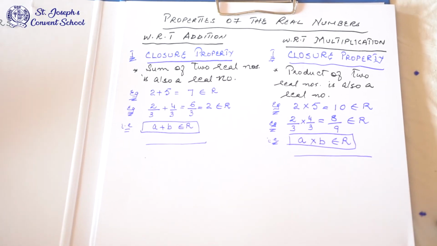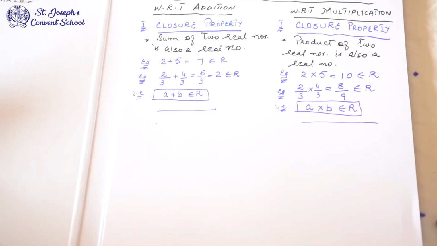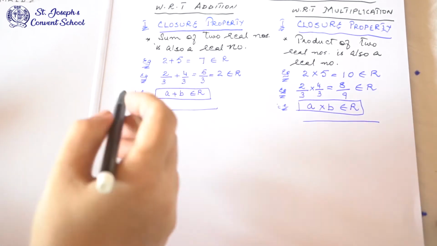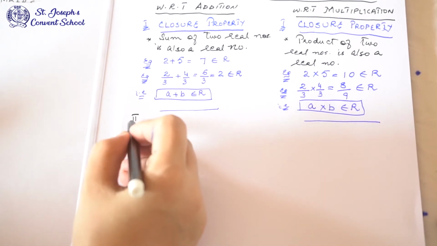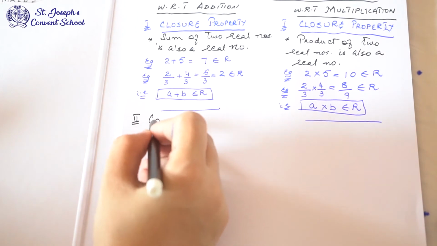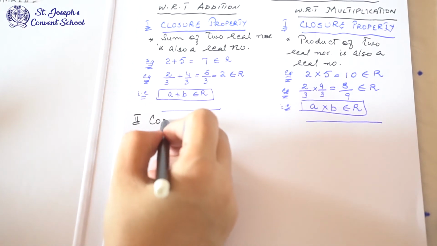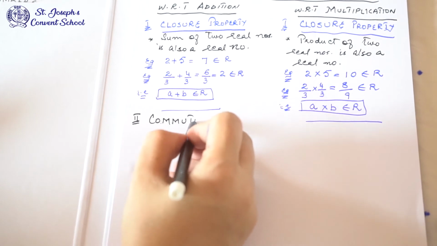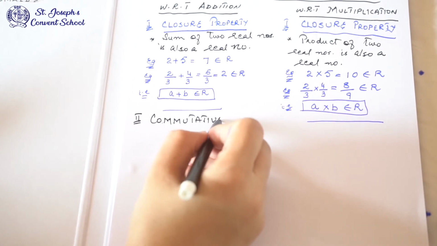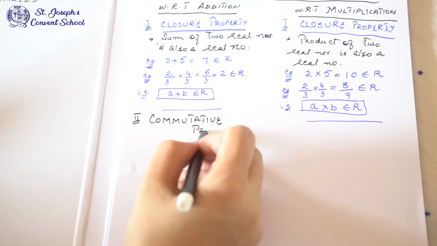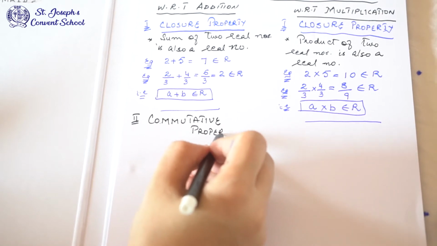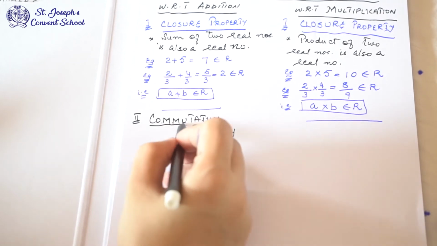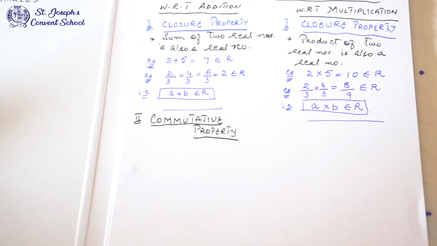The second property is known as the commutative property with respect to addition and the commutative property with respect to multiplication. In this property, we add two numbers.